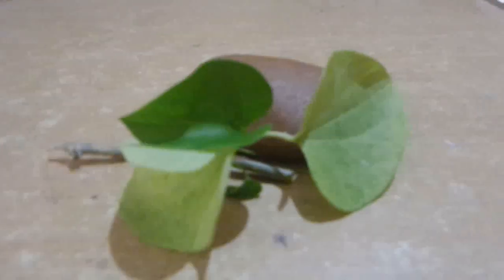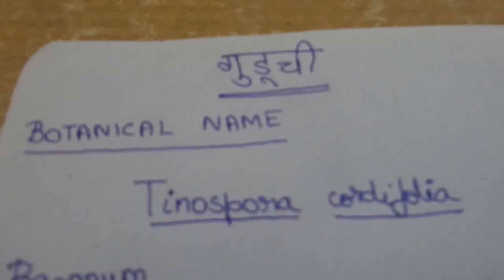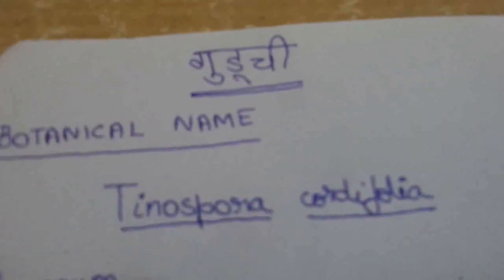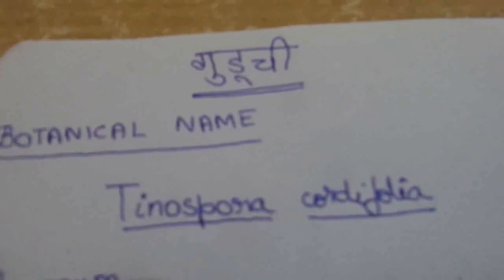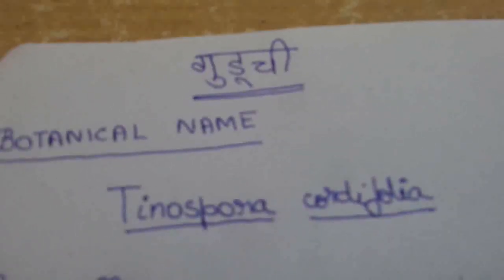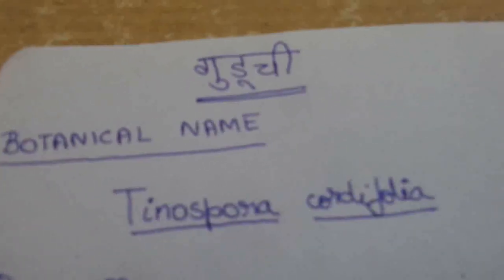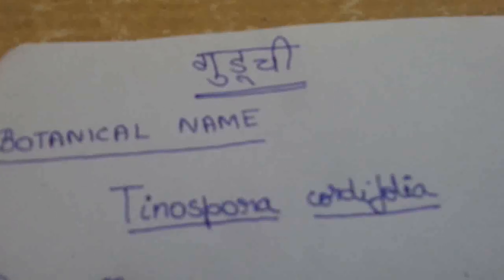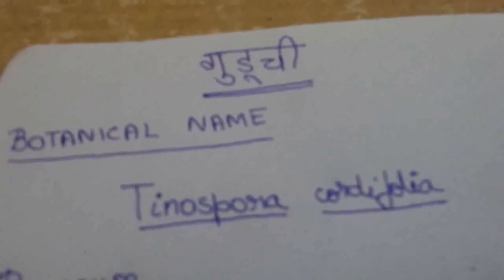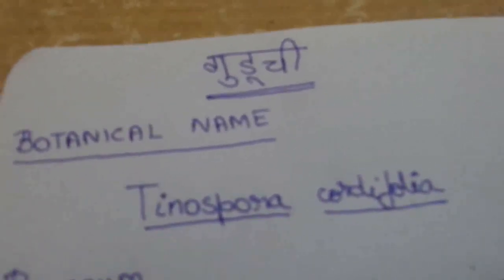First, starting with the botanical name. Botanical name of Guduchi is Tinospora cordifolia. In this, Tinospora is the genus name and cordifolia is the species name. And make sure that genus name starts with a capital letter and species name is always in small letter. And if not written in italics, if you write in normal handwriting, make sure to underline them separately.